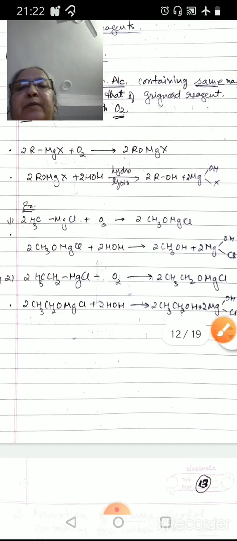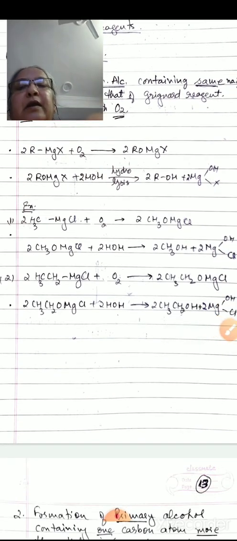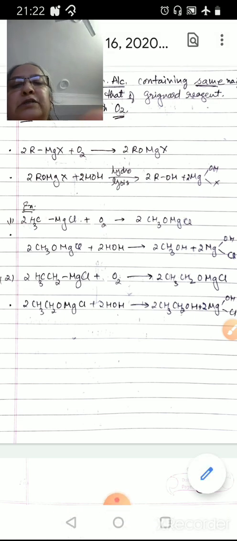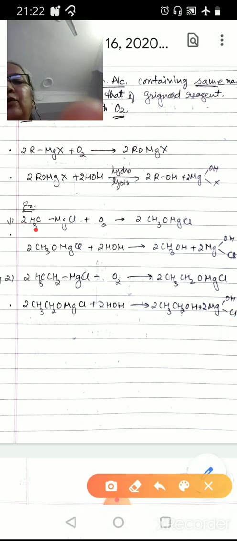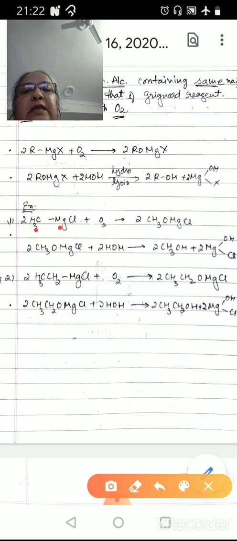If we take the example, then methyl magnesium chloride reacts with oxygen. This oxygen is inserted between the methyl group and the magnesium group. Then CH3OMgCl is formed. This CH3OMgCl on hydrolysis gives rise to methanol plus magnesium compound.